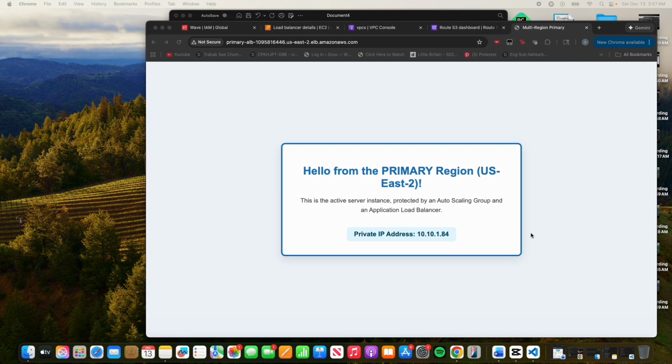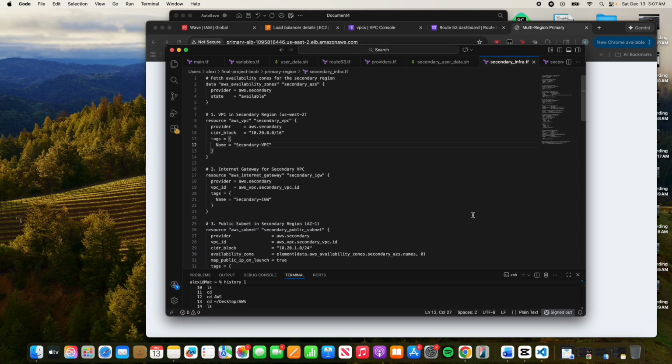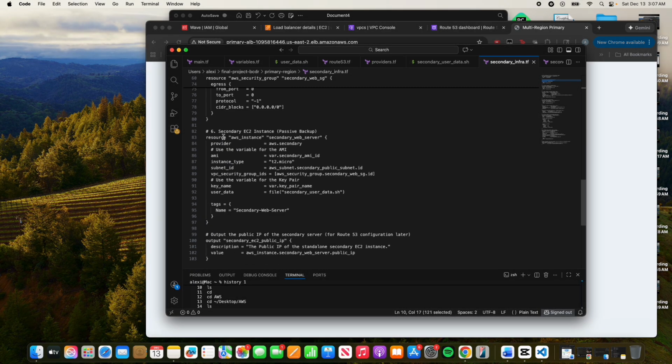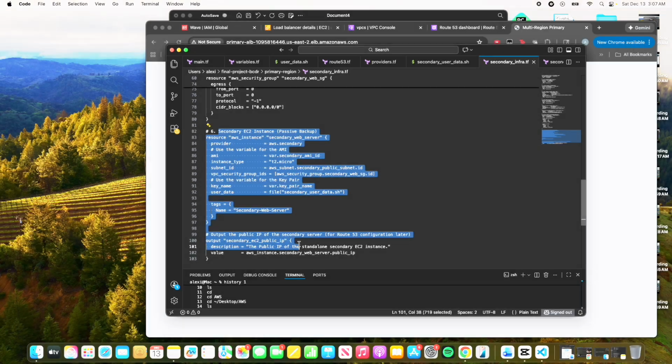Secondary code walkthrough and deployment, US West 2. Moving to phase 2, we deployed the passive infrastructure in US West 2. This is defined in secondary_infra.tf. Here, every resource block uses the provider aws.secondary argument, targeting the Oregon region. This infrastructure is simpler, just a VPC, a single EC2 instance, and an elastic IP. Its job is strictly to be a static fallback server.